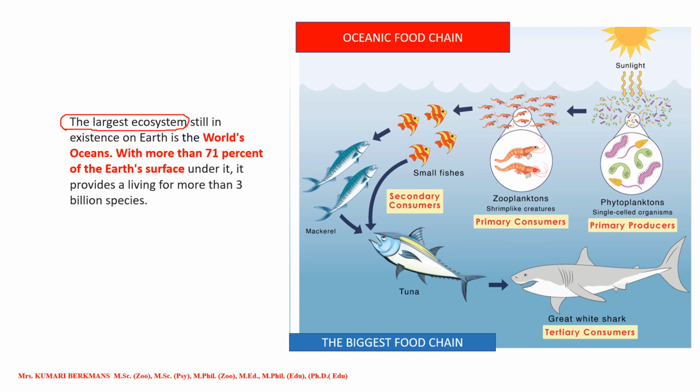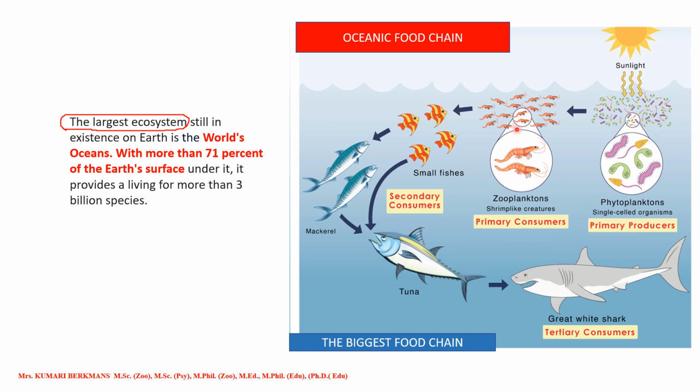This phytoplankton will be taken up by the zooplanktons. So who are the zooplanktons? Small organisms, or the young of other organisms, are called zooplankton, or else some zooplankton will be too small. They consume the primary producers. So the zooplanktons are called primary consumers. Okay, they cannot produce food because they don't have chlorophyll, right?